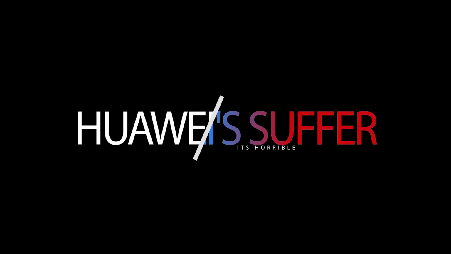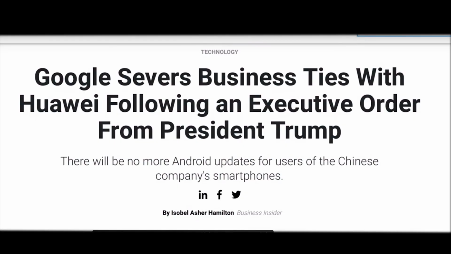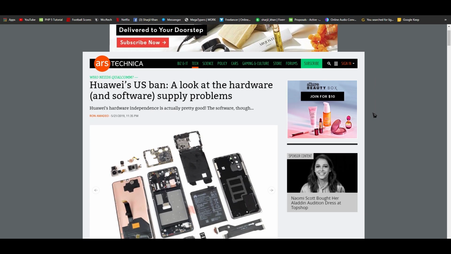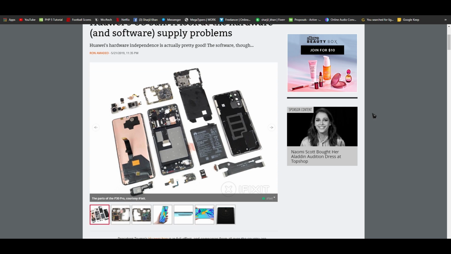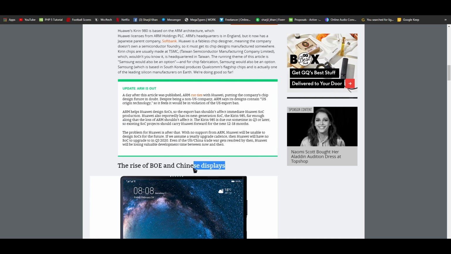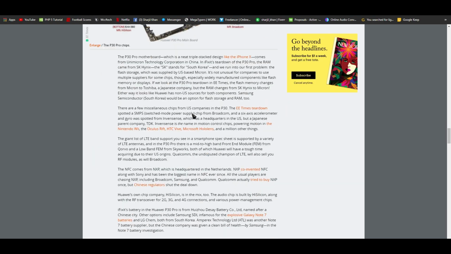So we have moved on to the second segment, and that is how Huawei will suffer through this ban. As Huawei was blacklisted from the USA, most of the companies refused to do business with Huawei, and this list is very long, and it is going to hurt them a lot, because the hardware they use, the microchips they use, the Gorilla Glass they use, most of them are from the USA, and the software is also a problem.